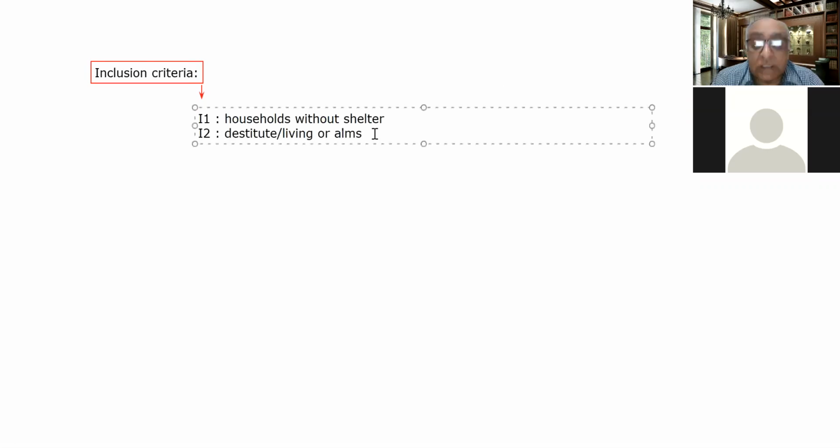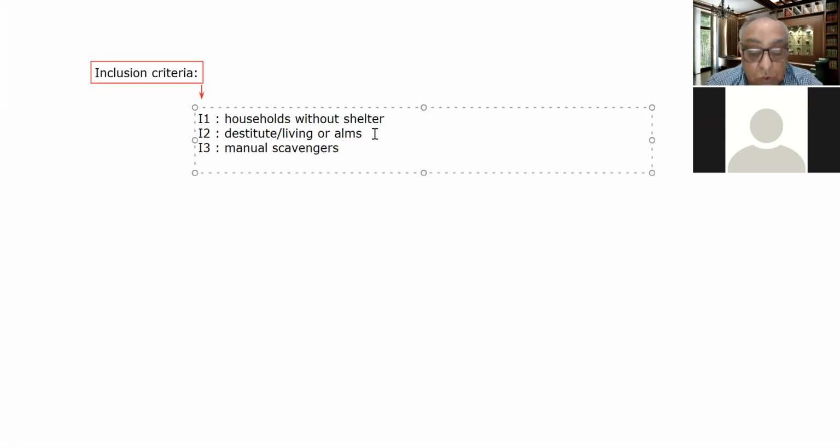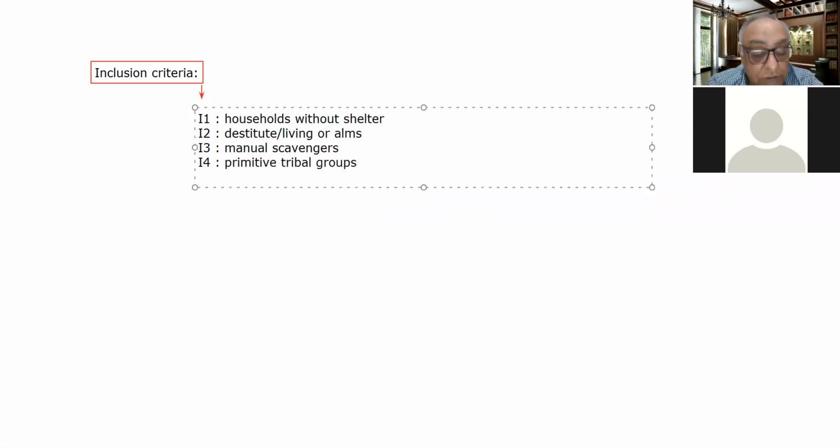As far as the third criteria is concerned, that is I3, according to the third criteria, the persons who are manual scavengers will be included. And now I4, that is the primitive tribal groups. So those shall also be included.